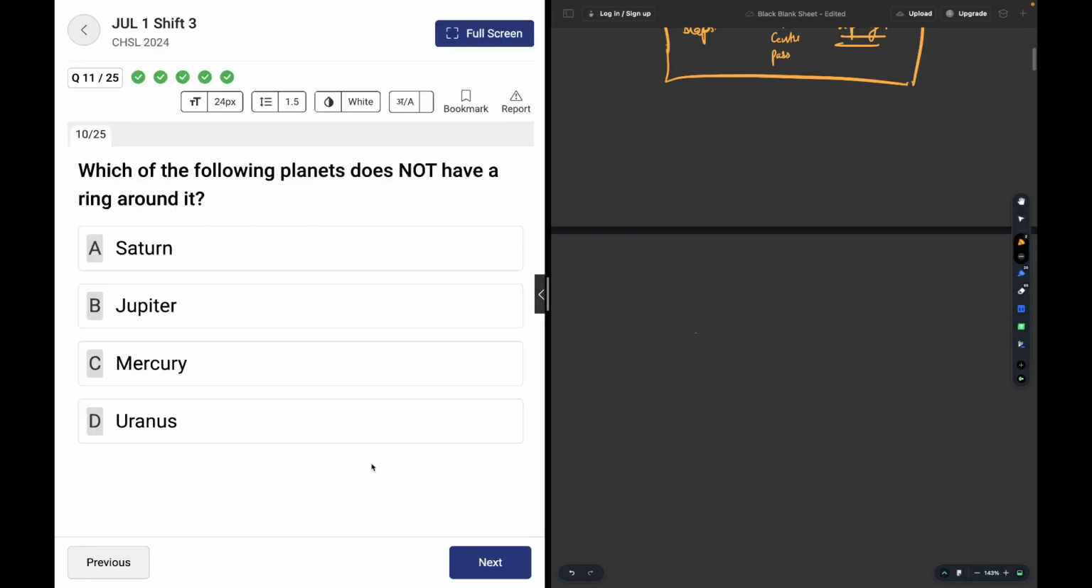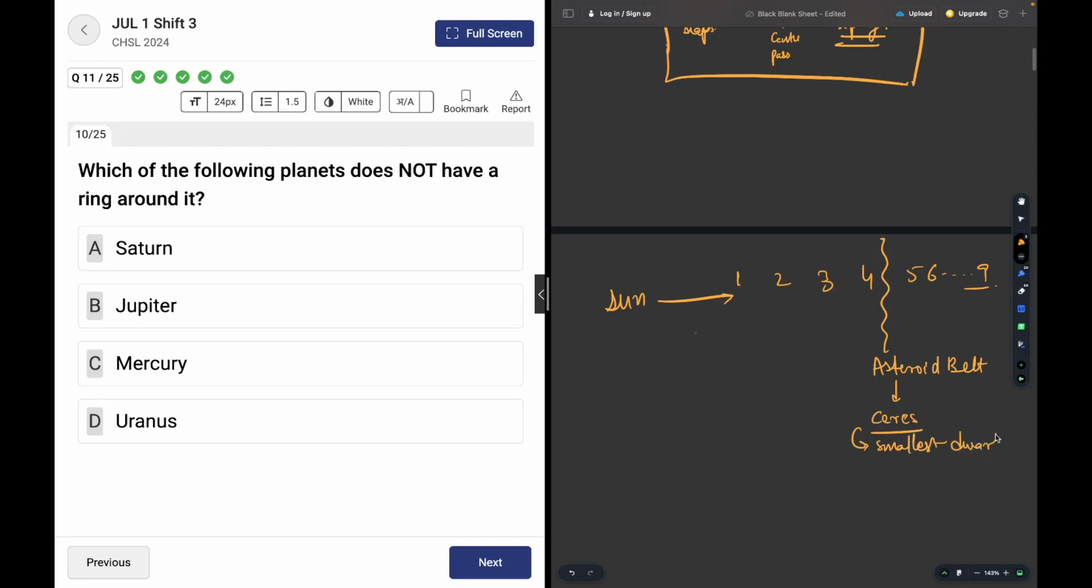Moving on. Which of the following planets do not have a ring around it? Particularly the planets which are closer to the sun. Okay, this is the sun, and these are the planets, the nine planets. One, two, three, four, then five, six, seven, eight, up to nine. So the first planets are Mercury, Venus, Earth, Mars. Now there is an asteroid belt, and in this asteroid belt, there is the planet Ceres.